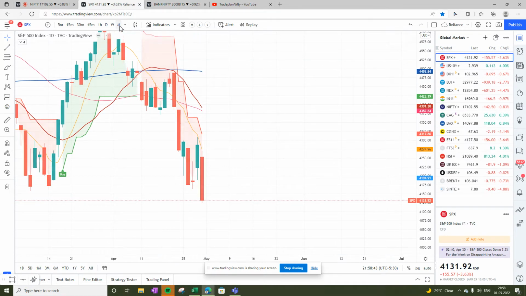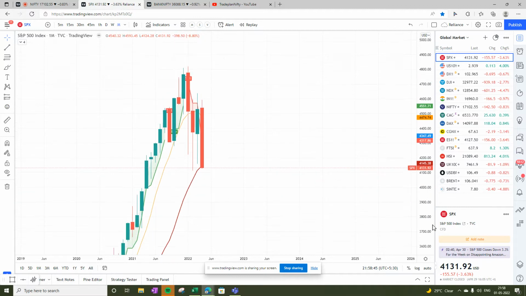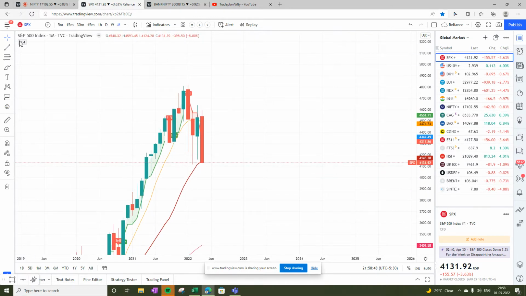So when we look at the global market on the monthly chart, we see that S&P 500 is looking very weak, and it has almost lost all the gain of the last few months, coming as close as the 3rd May 2021 level, and it has just closed below the 20 bar moving average. So S&P 500 on the monthly chart is not looking very good.